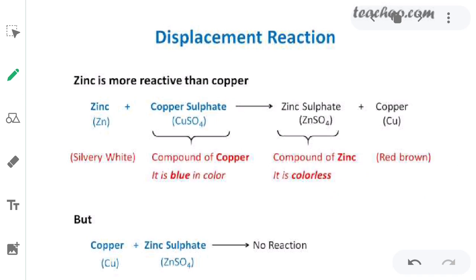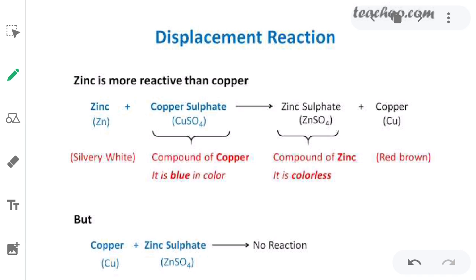Why? Because zinc is already more reactive. So it will not lose the sulfate, and as it will not lose the sulfate, the reaction will not take place. So that's why when we react copper with zinc sulfate, no reaction will take place.